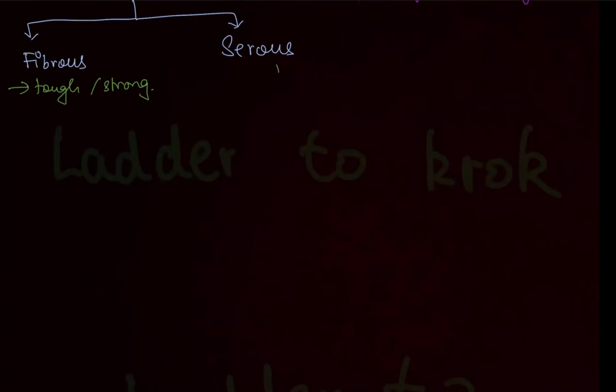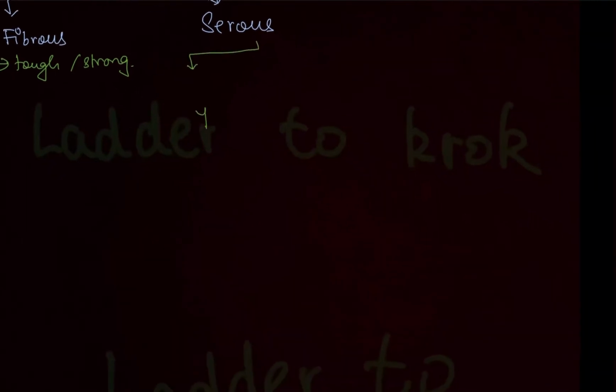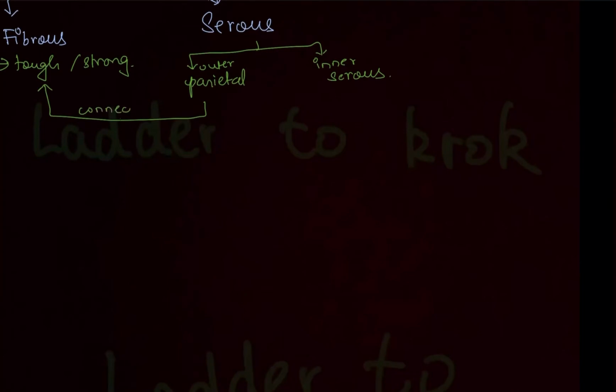The serous pericardium is further divided into parietal serous and visceral serous. So it is divided into the parietal pericardium, or you can say outer parietal, and inner serous. This outer parietal layer of the serous pericardium faces the fibrous pericardium.